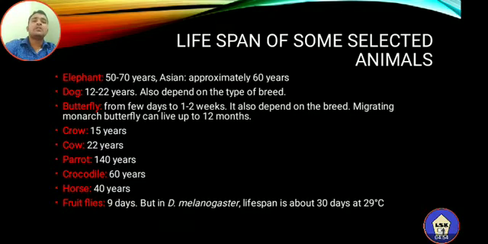But Drosophila melanogaster, the fruit fly grown in laboratories, has a lifespan of around 30 days at 29 degrees Celsius. So under controlled conditions it may live for many days, about 30 days. And the lifespan of tortoise is 100 to 150 years. So these are some examples for the lifespan of different organisms.